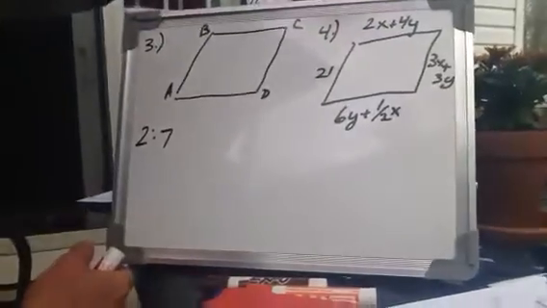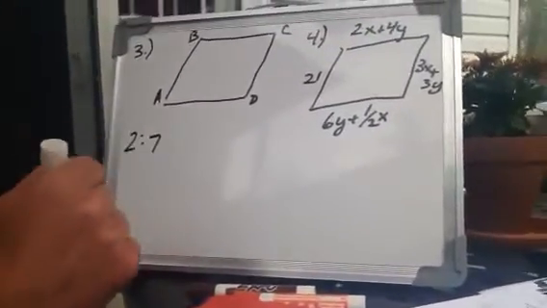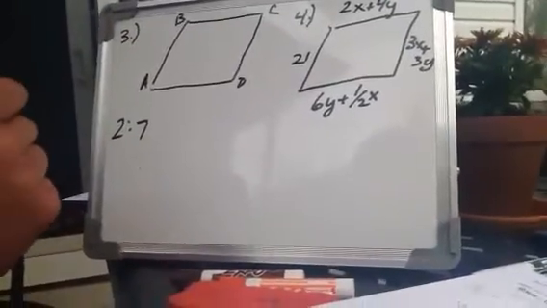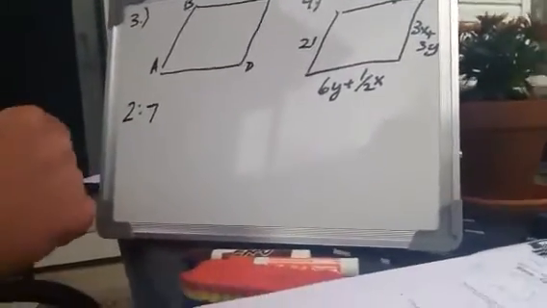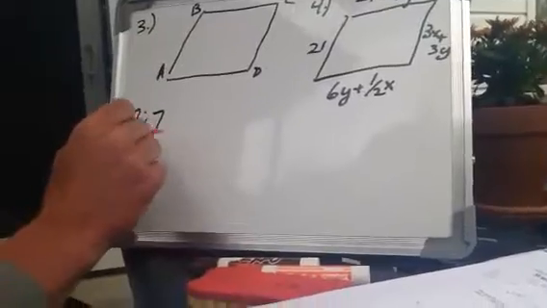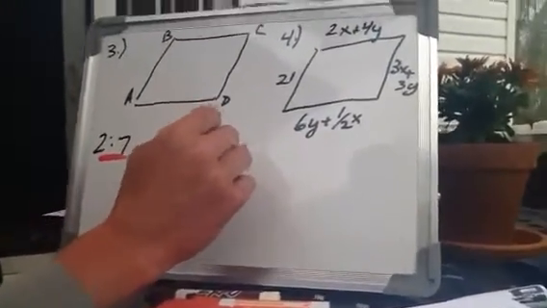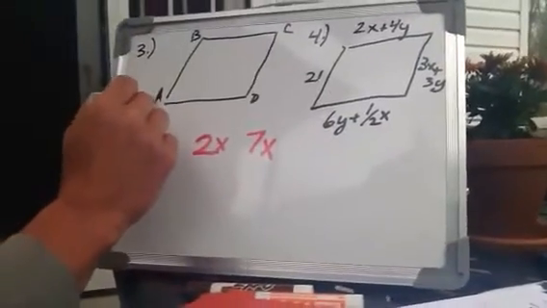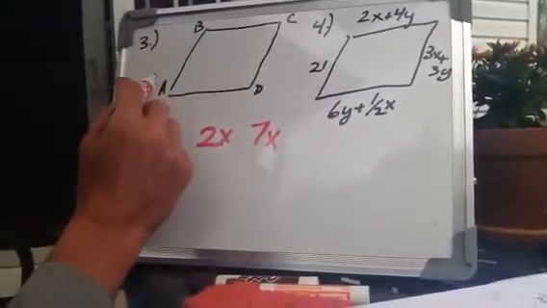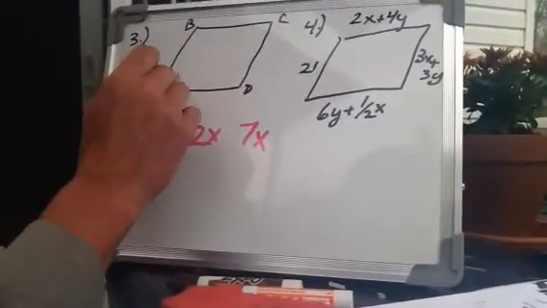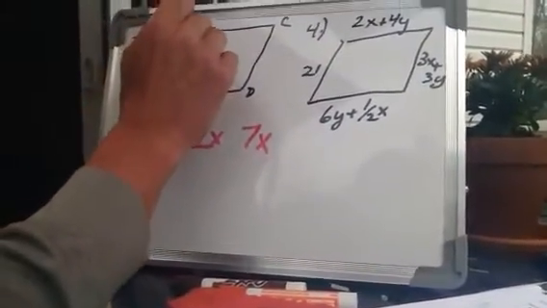Hopefully I got number 3 on the back here. I do. So number 3 is a ratio. The biggest thing, it doesn't matter how you label your parallelogram, but please draw a picture. It needs to be in alphabetical order. So if it's in the ratio of 2 to 7, then it's actually going to be 2x and 7x. And understand, it's in order. If A is listed first, that's going to be your 2x. B is going to be your 7x.